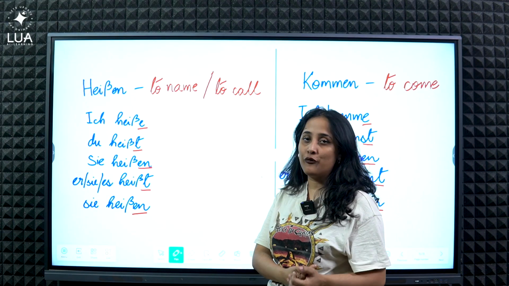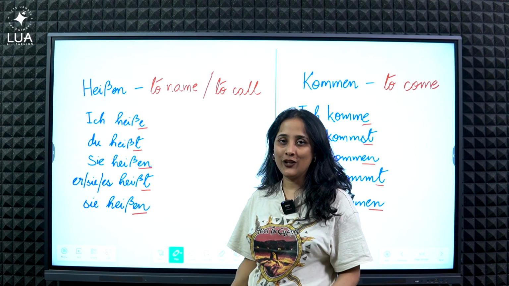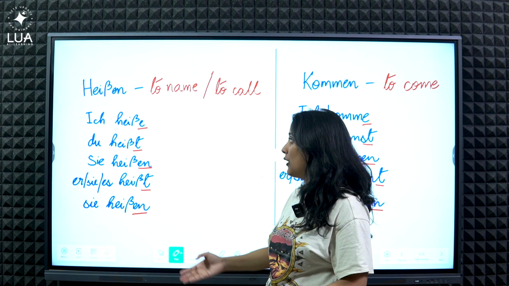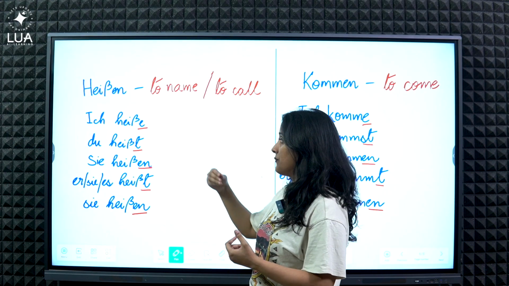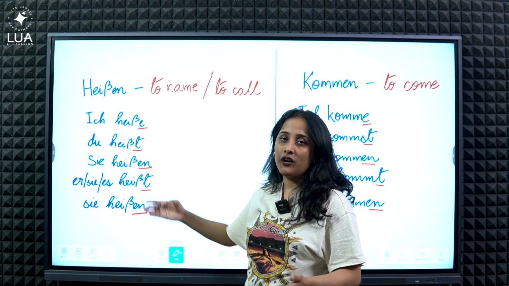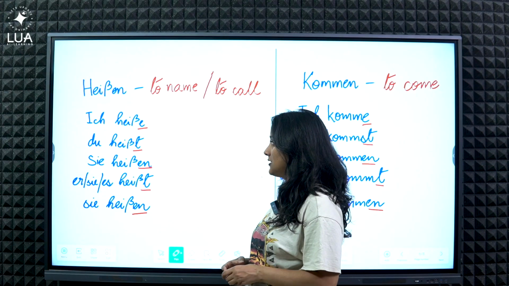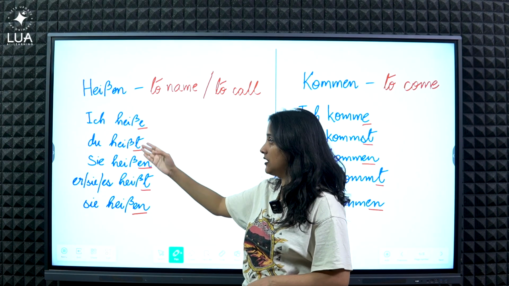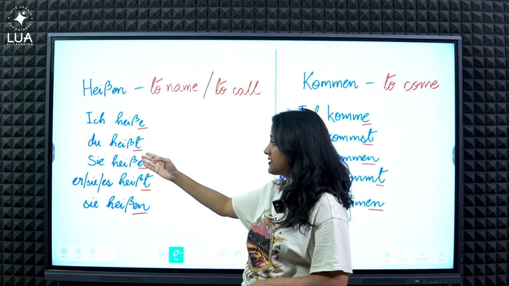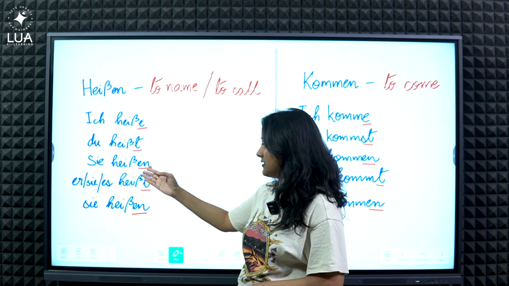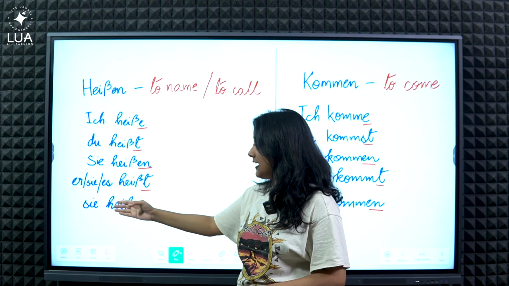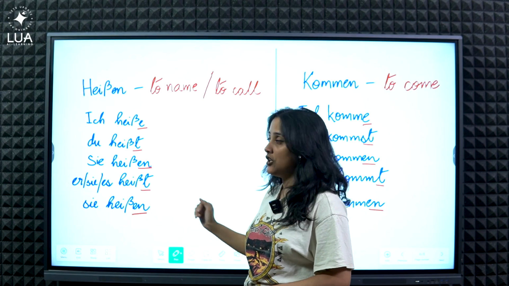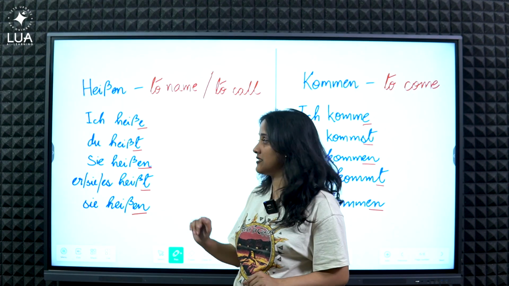So the first verb would be heißen, as we have already used that in multiple sentences before. Heißen means to name or to call. So how are we going to conjugate it according to the pronouns that we have already learned? Ich heiße, du heißt, Sie heißen, er oder sie oder es heißt, sie heißen. So let's do it again with the English translation.